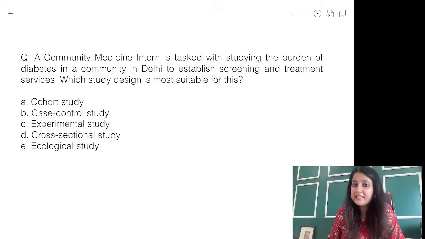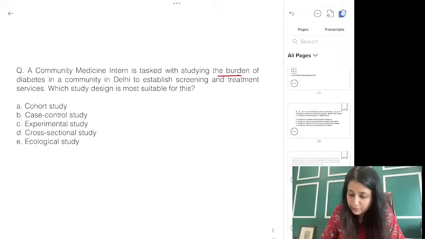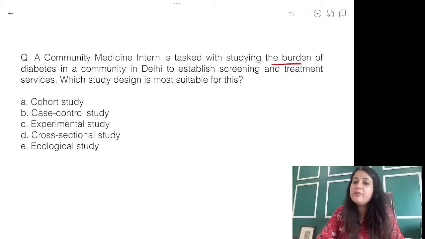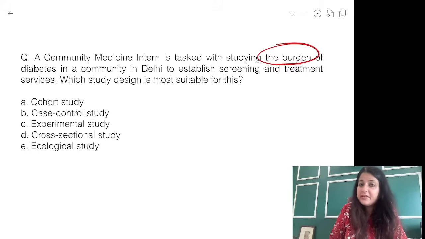Chalo, tell me the answer to this. A community medicine intern is tasked with studying the burden of diabetes in a community. So if you have to study the burden of a disease in a community with study design, let me make you practice numericals also. Burden of diabetes in a community to establish screening and treatment services. कौन सी study करना चाहोगे? Buzzword, burden. What do you mean by burden, everybody?